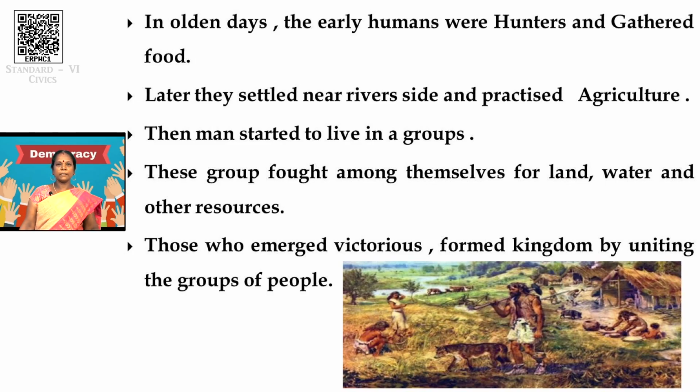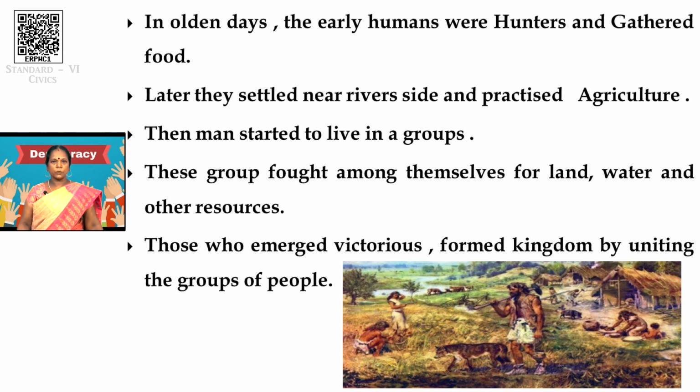After learning agriculture, they started to live in groups, tribes were formed, and they had their own leaders. These groups fought among themselves for land, water, and other resources.